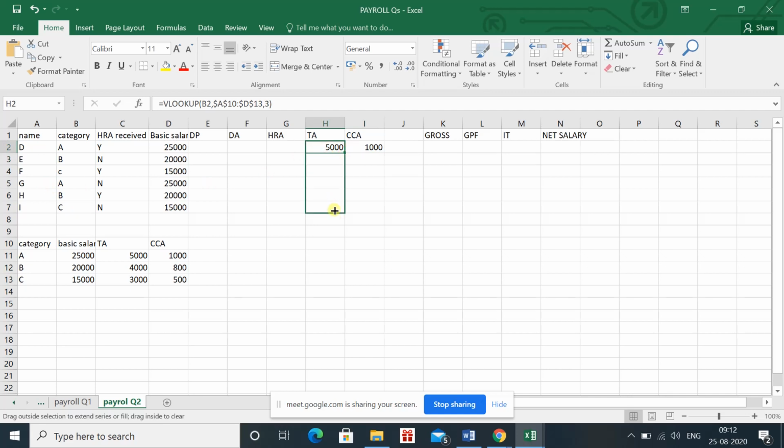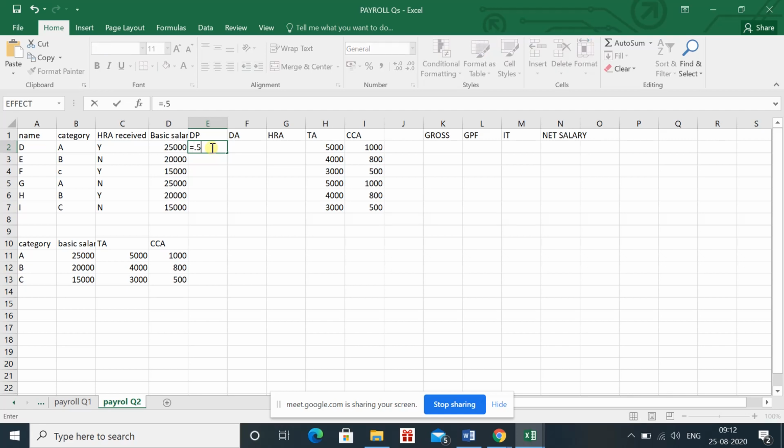So we got the value for TA and CCA. Then read the question. In the question, they have given you the values for DP and DA. DP is just 50%. I'm using 0.50 of what? Of basic salary.